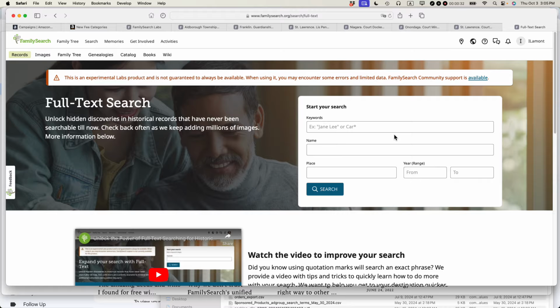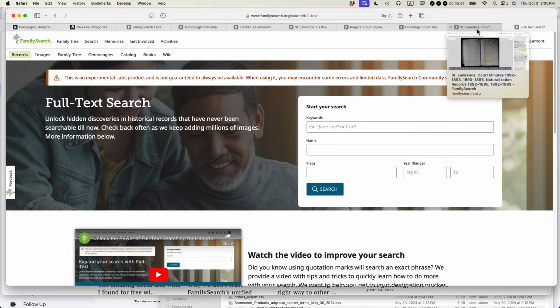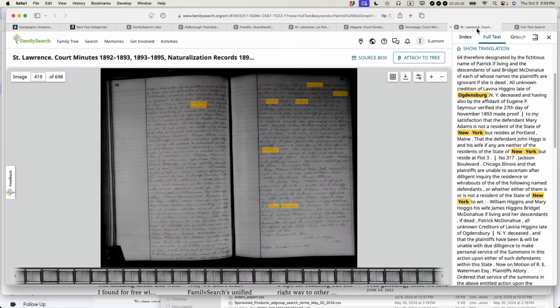Now, once you do your search and you're sorting through the different types of results, I wanted to highlight 5 types of records that are now available that weren't available before. Before it used to be wills and deeds. Now it's expanded to these other types of records. So the first type of record that you're going to be finding in FamilySearch full text search is the court minutes.